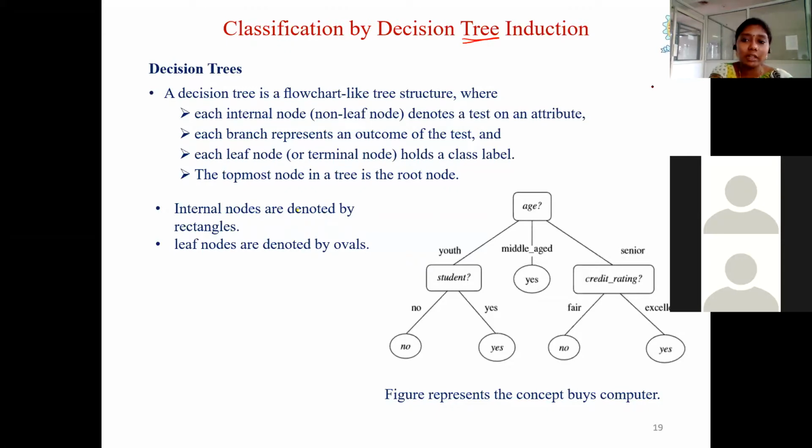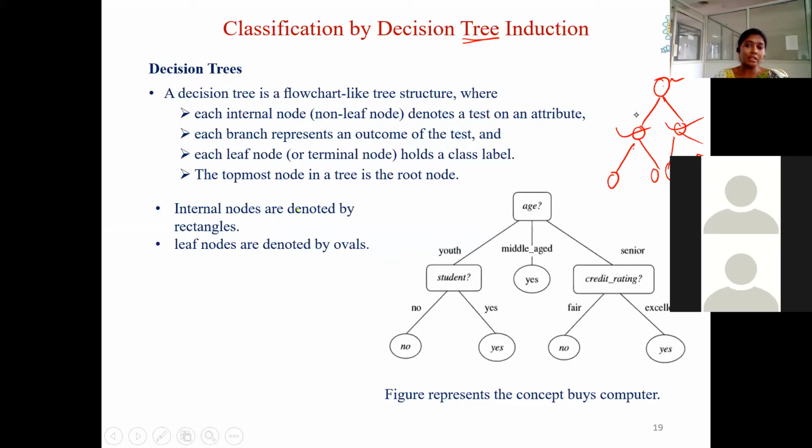In your data structures subject also, we have binary trees, etc. This is the basic tree structure, and we call this the root node, these are the intermediate nodes, and these are the leaves. The same terminology we can use in the case of the decision tree also. So here, each internal node denotes a, we already know the terminology, right?